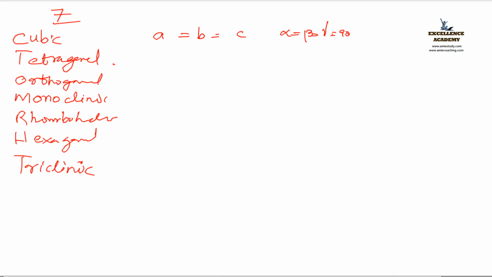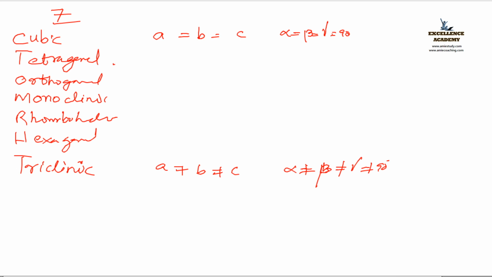Write the last one, right? Yes, triclinic. What is the trick for triclinic? Yes, just opposite of cubic. A not equal to B, not equal to C. Alpha not equal to beta, not equal to gamma, not equal to 90 degree.